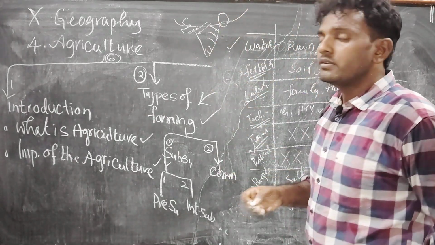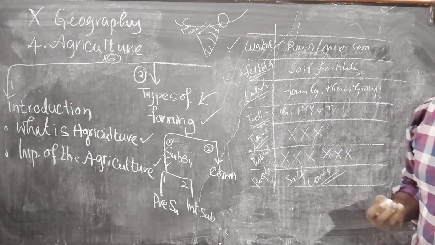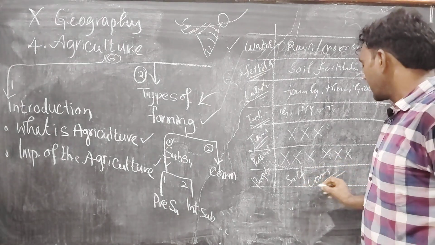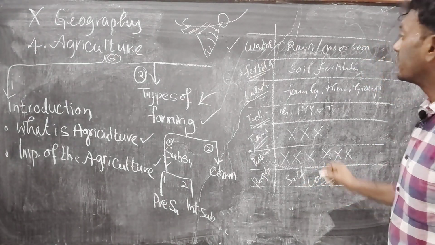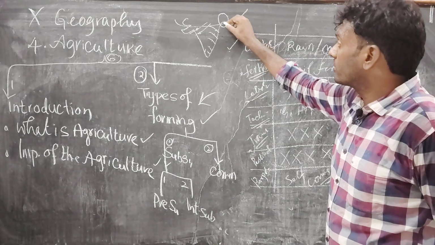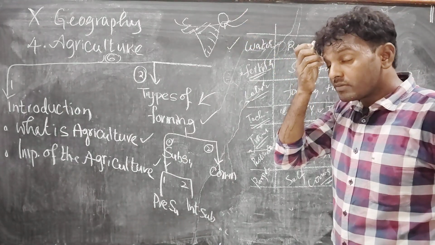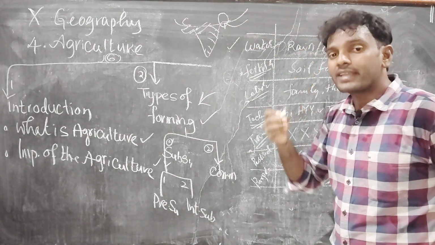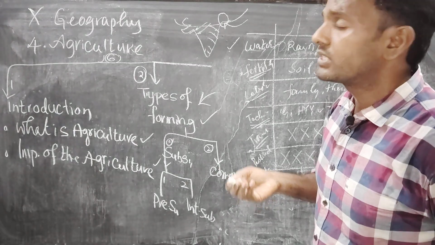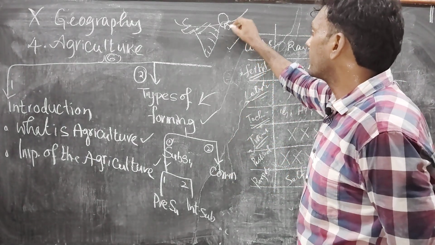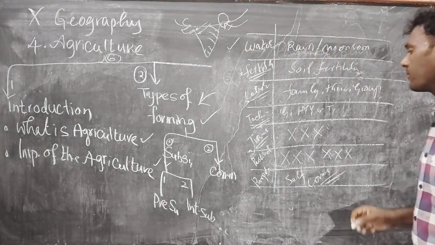They cultivate some crops, take the produced crops to market, and exchange there. That is called the barter system. Still it exists in the Meghalaya area.